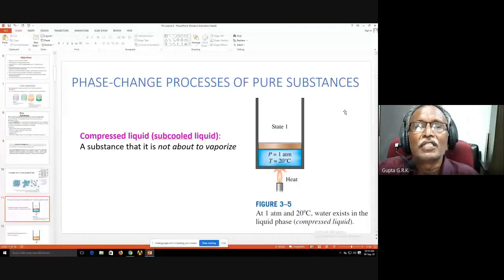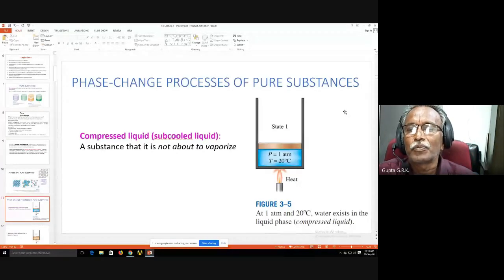So we see different phase change processes of a pure substance. Suppose we take some liquid, water itself, in a cylinder-piston arrangement at 1 atmosphere and 20 degrees centigrade. At 1 atmosphere, 20 degrees centigrade is less than the saturation temperature, so it is completely liquid.